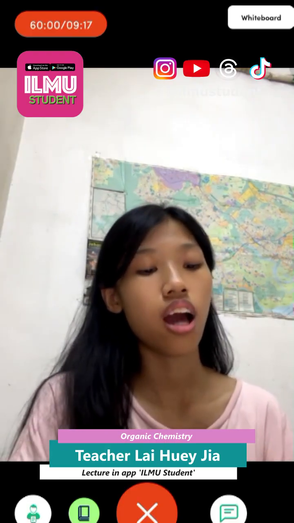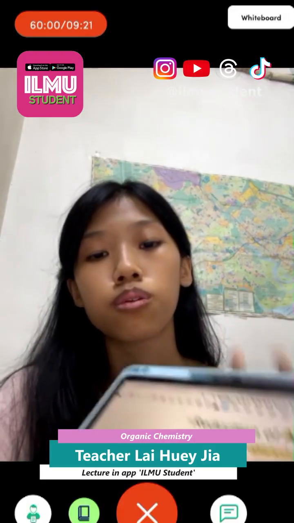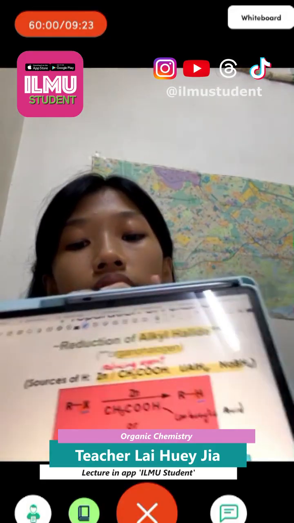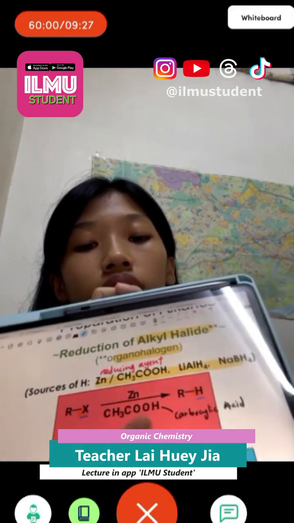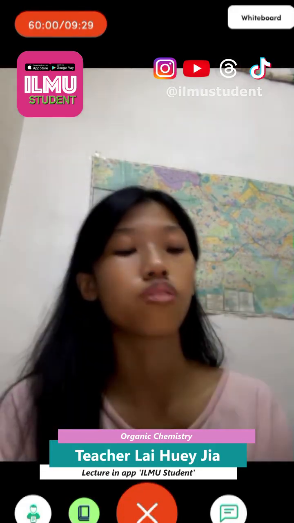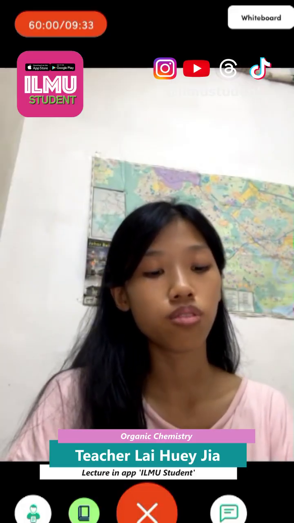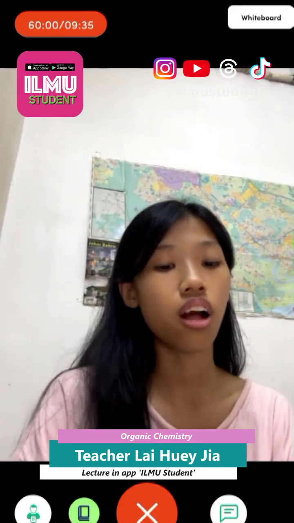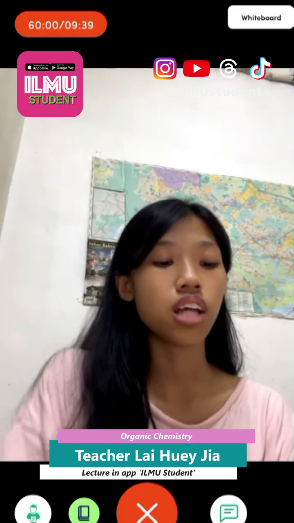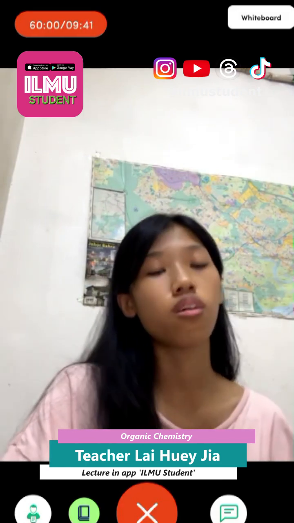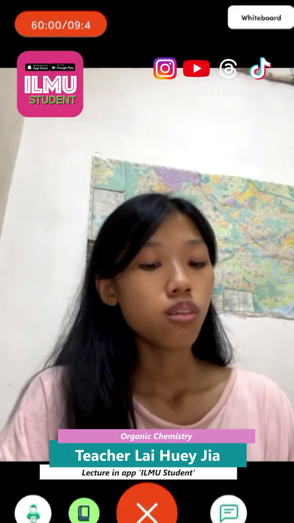R is the R group, the hydrocarbon group. The X is the halogen. So the X will directly transform to H with a reducing agent like zinc with CH3COOH, LiAlH4, and NaBH4. They have 3 types. We can use one of them to reduce the Cl to H.